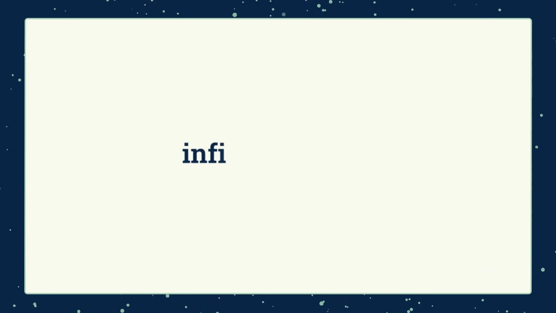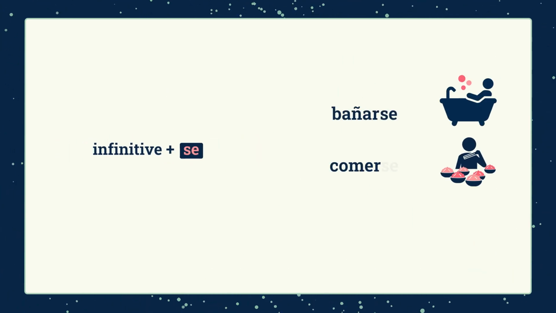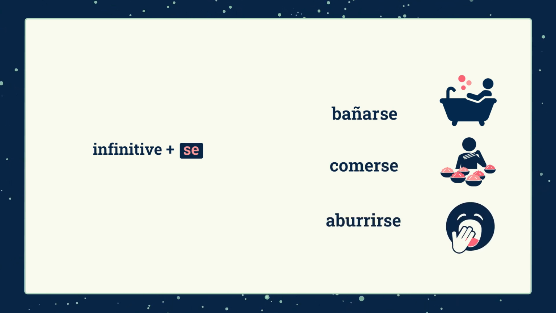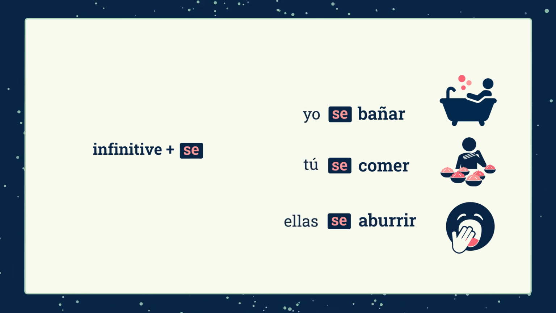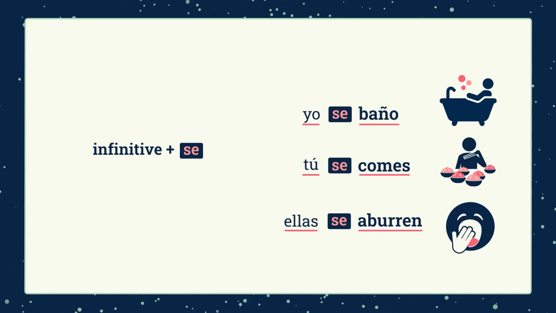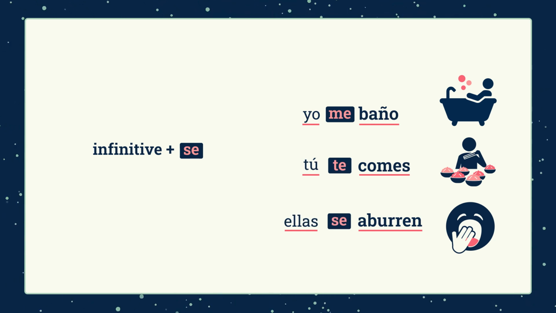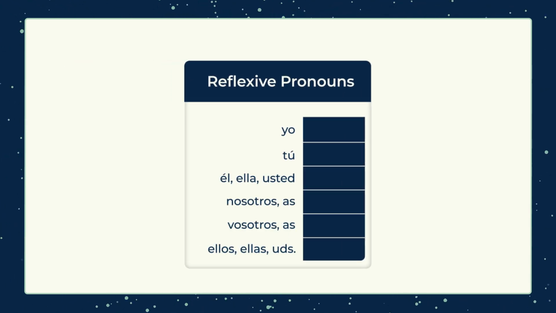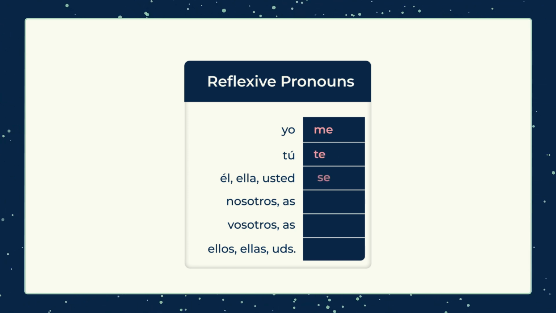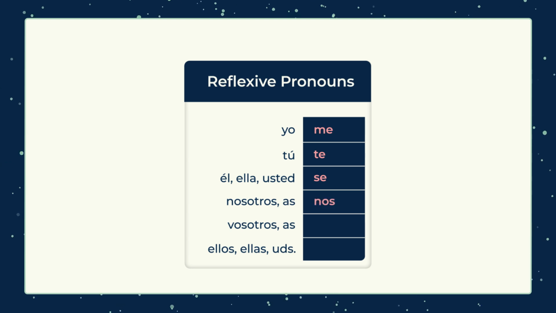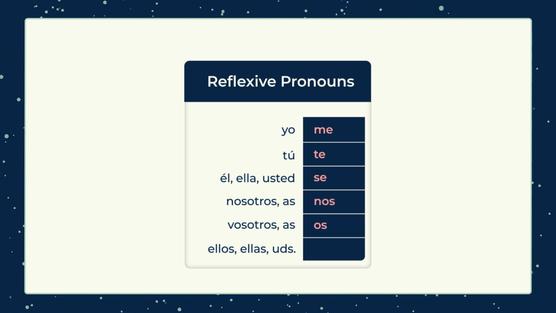In Spanish, these reflexive verbs are written as infinitive plus se, like bañarse, comerse, or aburrirse. To conjugate them, we first move se in front of the verb. The verb will be conjugated like normal according to the subject. Now we replace se with the correct reflexive pronoun to match the subject. These pronouns are as follows. Yo, me; tú, te; él, ella, usted, se; nosotros, nosotras, nos; vosotros, vosotras, os; ellos, ellas, ustedes, se.